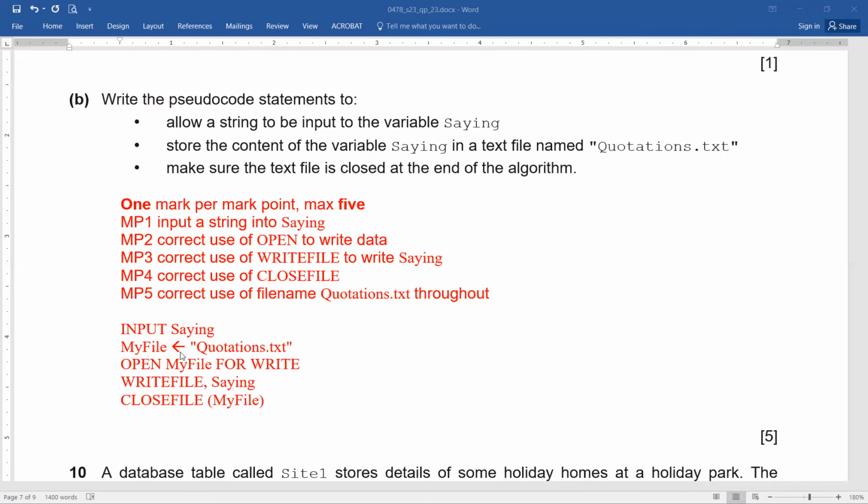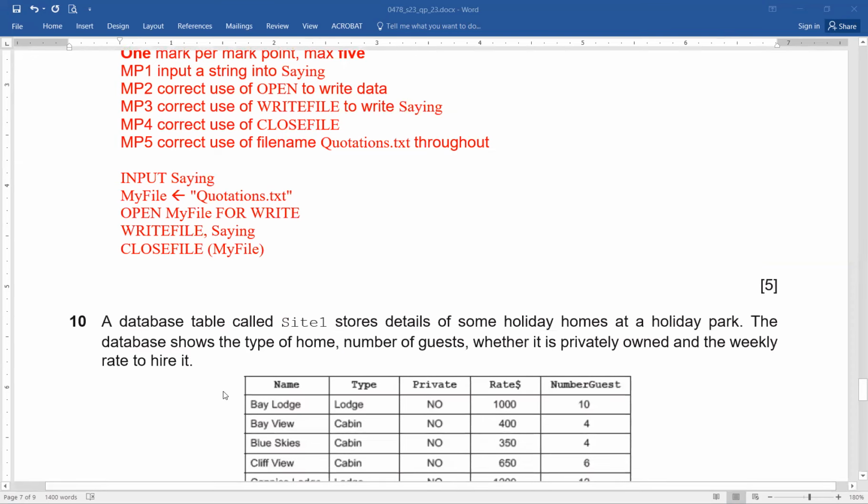Now, just remember that this is how we access the file that is stored on my hard drive or on my storage medium. And we have to use this once. Here you can see, and then we are going to access my file throughout our whole program. We are going to open my file. We are going to write using this variable into the same. We are going to close again in the same manner. Proper sequence being followed, and definitely you will be able to score 5 out of 5. Isn't it easy? Okay. Question number 10.